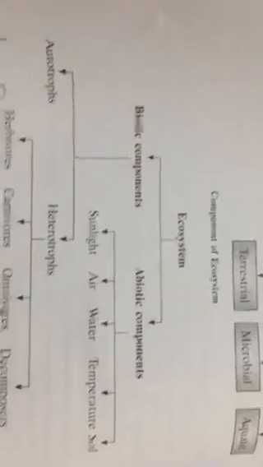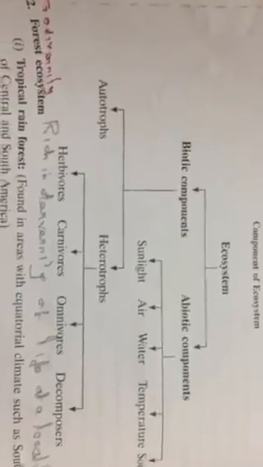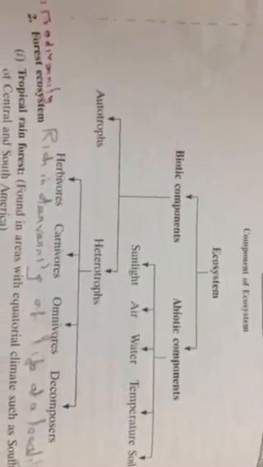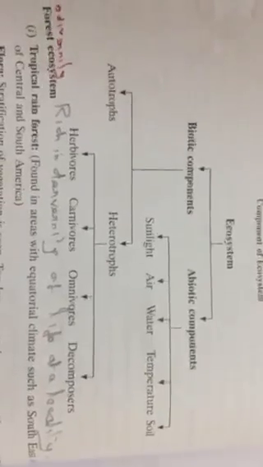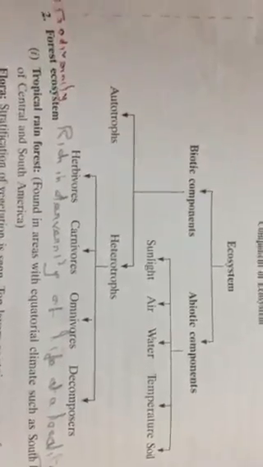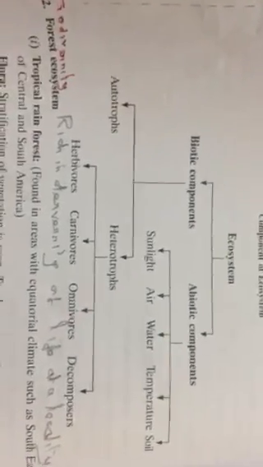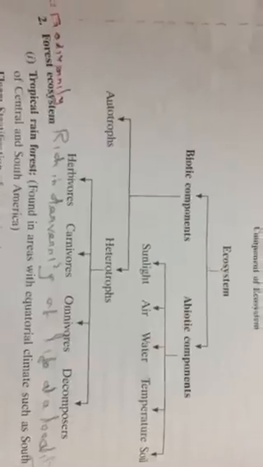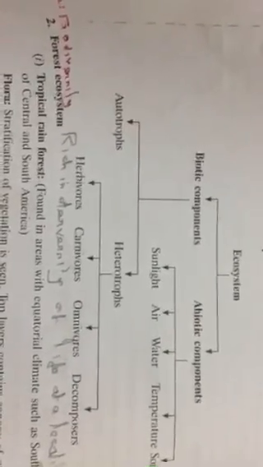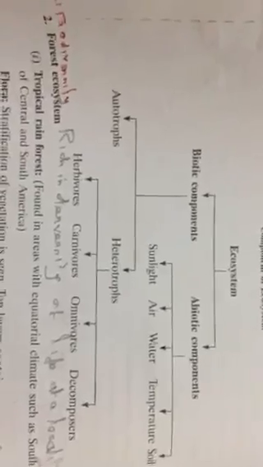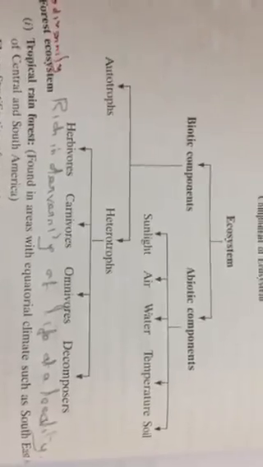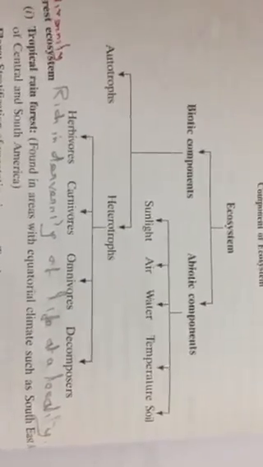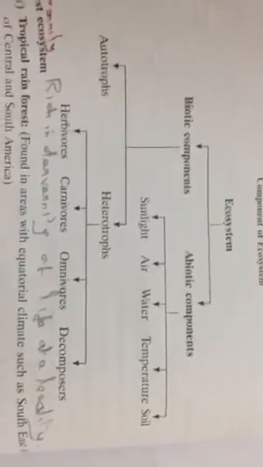Then you focus on exactly the ecosystem. Just now you have learned ecosystem is divided into two main parts: biotic components and abiotic components. Abiotic components are non-living things and concentrate on five things: sunlight, air, water, temperature, and soil. Regarding biotic components, it is divided into autotrophs. Autotrophs are plants, or you can call them producers. Heterotrophs are consumers. We animals depend on autotrophs. That is why we are called heterotrophs.